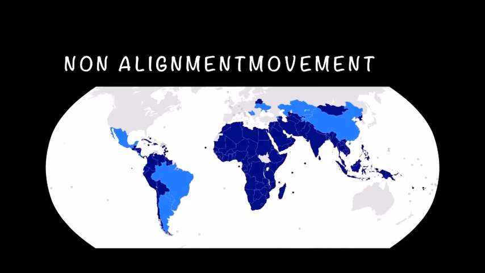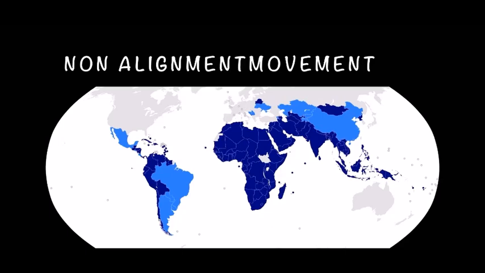Non-alignment movement. Now this movement was started by nations who did not want to join either of the blocs. This movement was started in 1961 under the leadership of Pandit Jawaharlal Nehru, India's then Prime Minister. It opposed colonialism, imperialism, and racism. Now on the map, you can see that the countries which are marked in dark blue are all non-alignment countries. Even after the end of Cold War, the importance of the movement has not reduced.